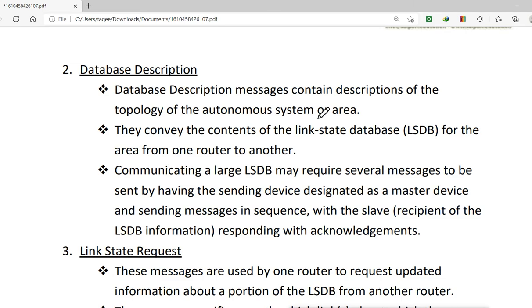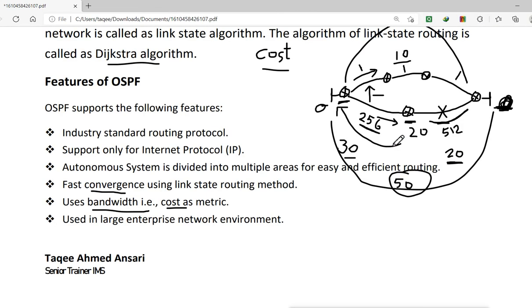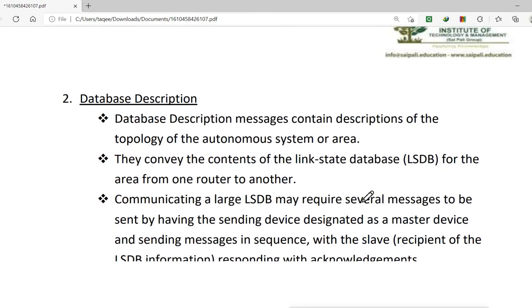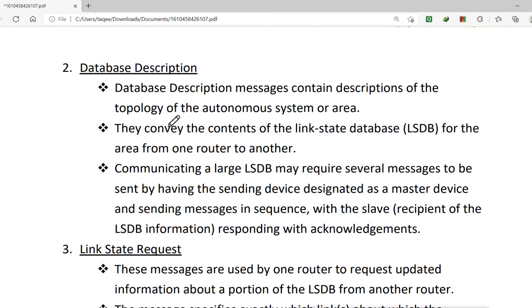Like we have seen in this design, this router says that I have connected this network and this network also with this cost. So it is the topology, and this router will send it to its neighbor router, saying I have these connected networks and these are the costs of those networks. And this information goes by the database description messages.